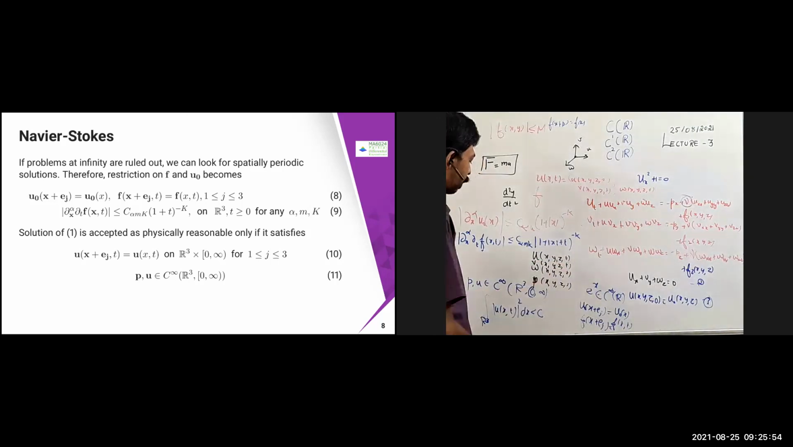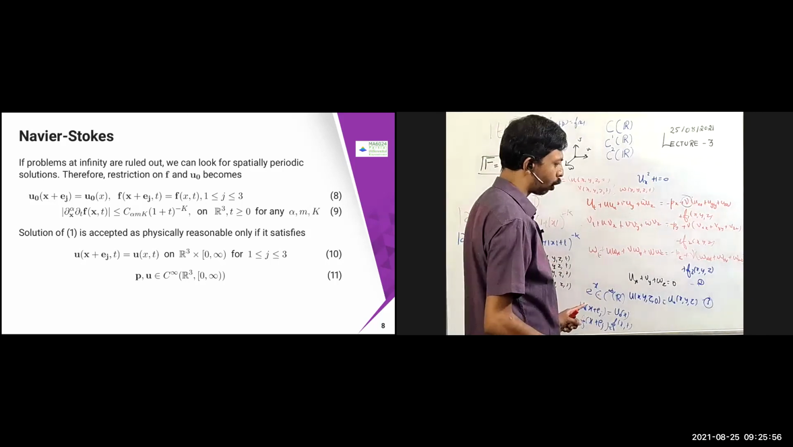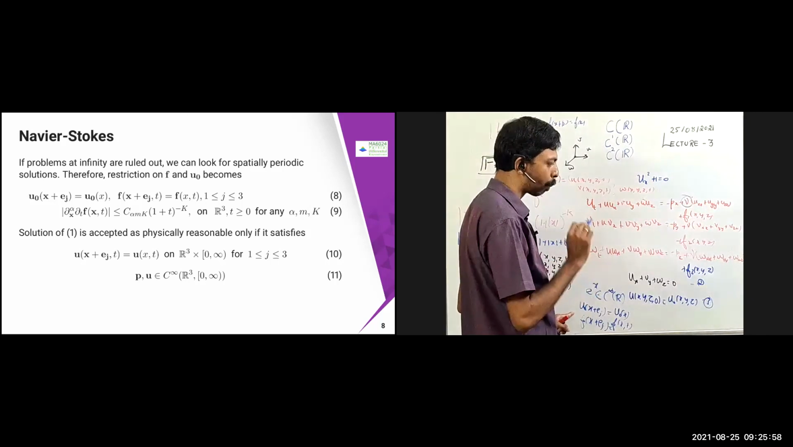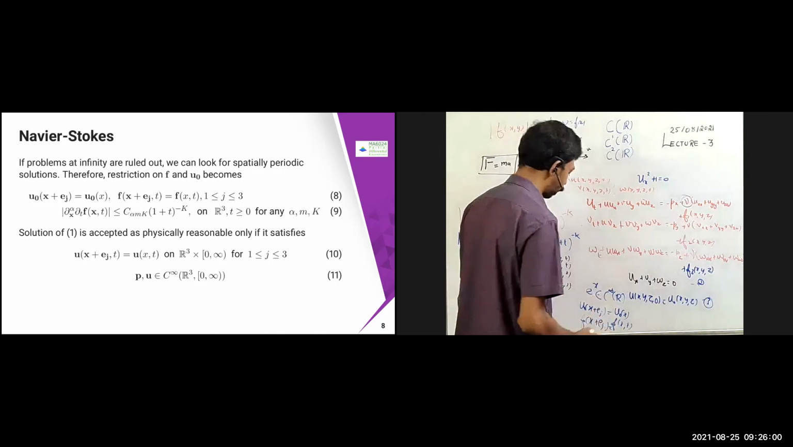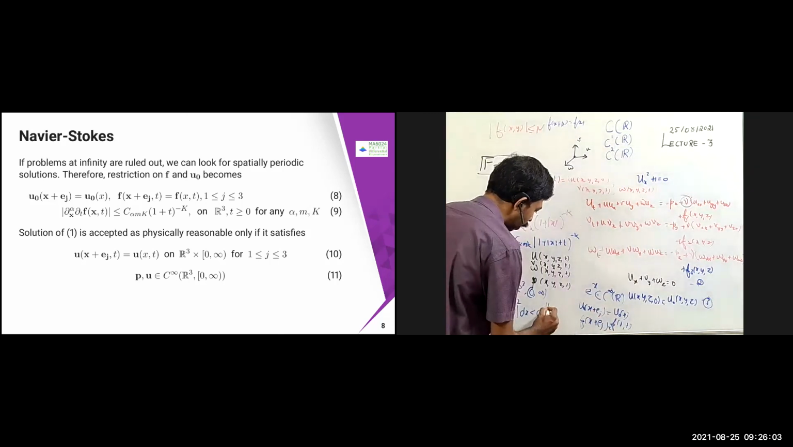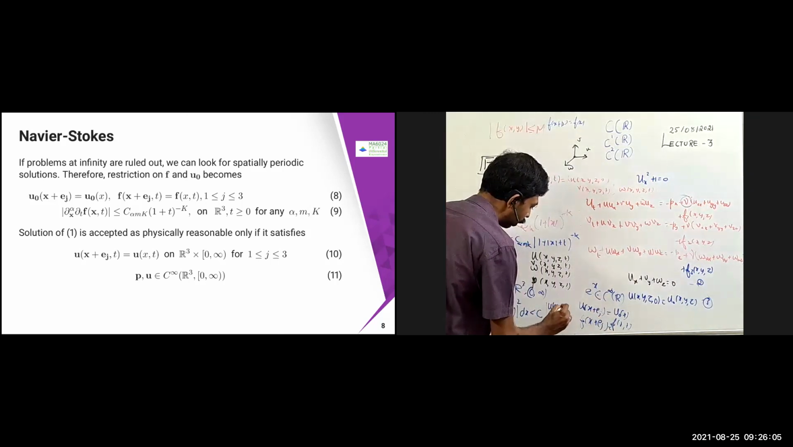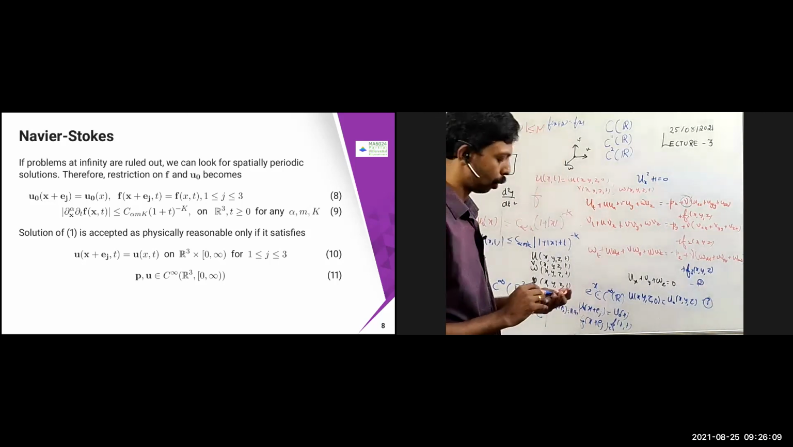Instead of that, I'm just replacing this condition with u of x plus ej, comma t, equal to u of x comma t, which should be there. So in this, instead of this condition, I'm going to put u of x plus ej equal to u of x comma t. So these are all the conditions given to you.